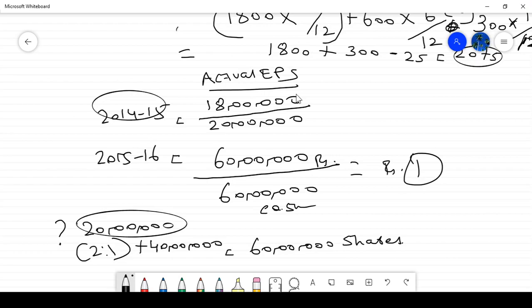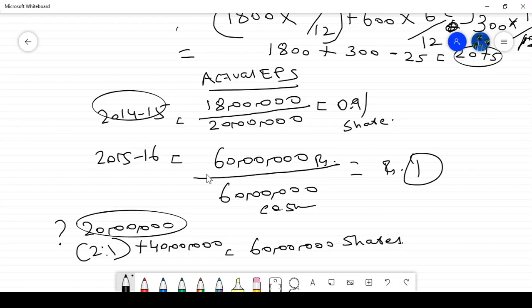But in case of bonus issue, as per AS20, because of the bonus issue, normally bonus issue is issued from the accumulated profits from the past, meaning whatever the profits available in past, from that only it is issued. So we have to give this effect for previous years also.